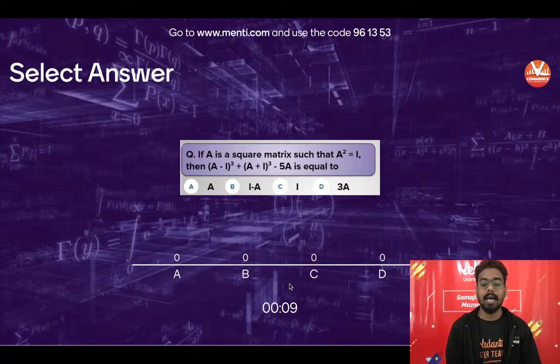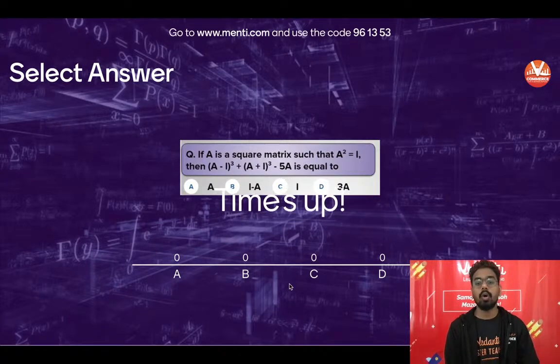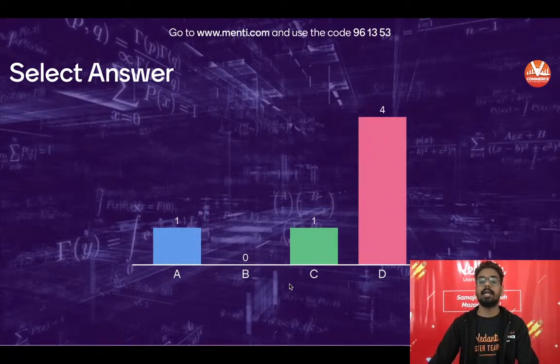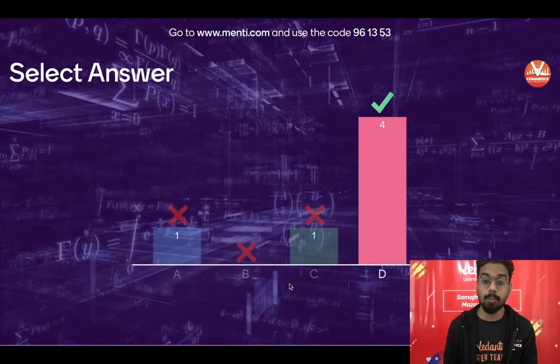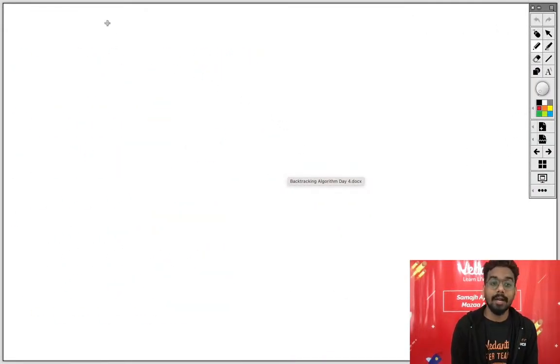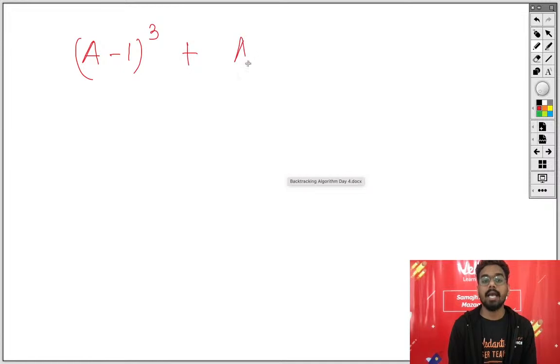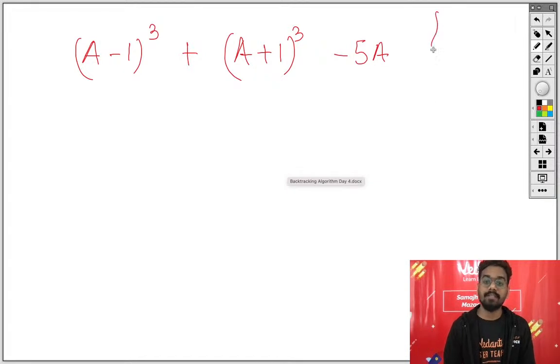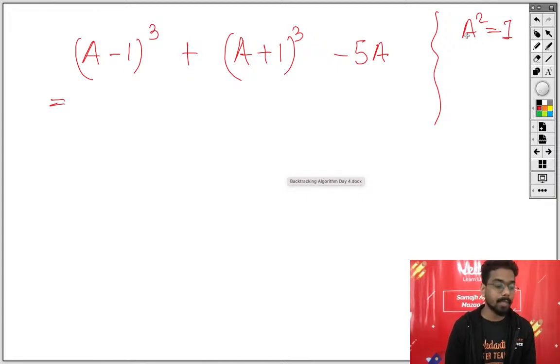लास्ट 10 9 8 7 6 5 4 3 2 1. Time is up and let's see if we can correctly answered or not. Yes, 4 people have answered correctly out of 6 people. अब देखो बेटा क्या क्वेश्चन था. It was given that a minus i cube plus a plus i cube minus 5a, and it was given we have to calculate the value of this, and it was given a square equals to i. Yes, अच्छा आपने किया है बेटा, बहुत बढ़िया.